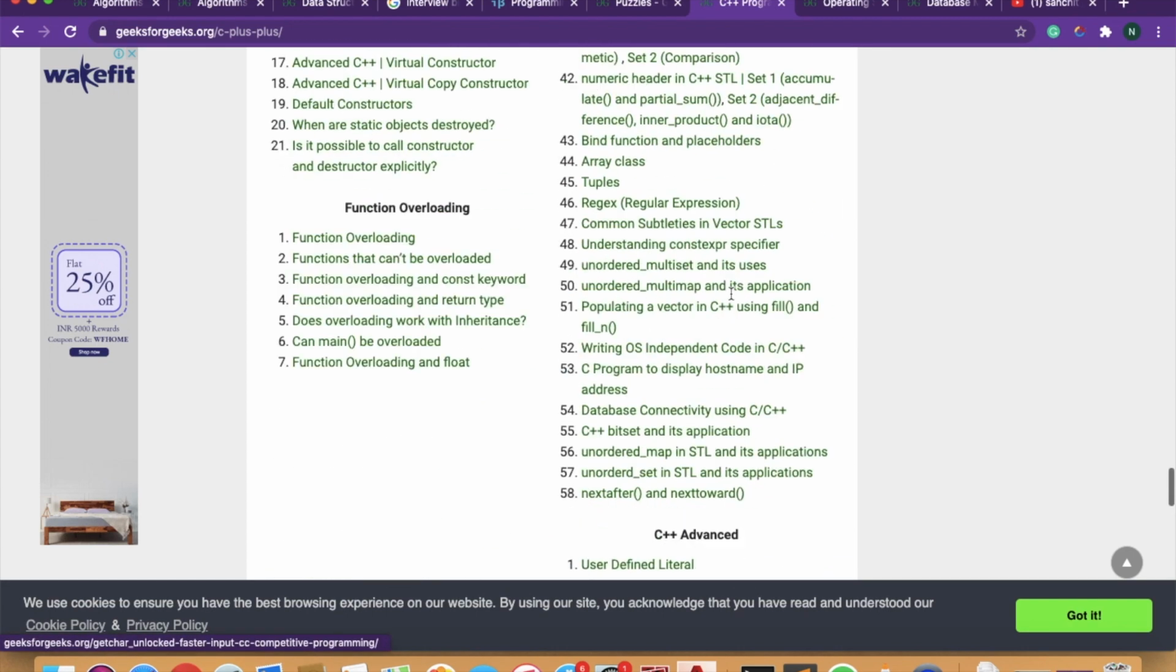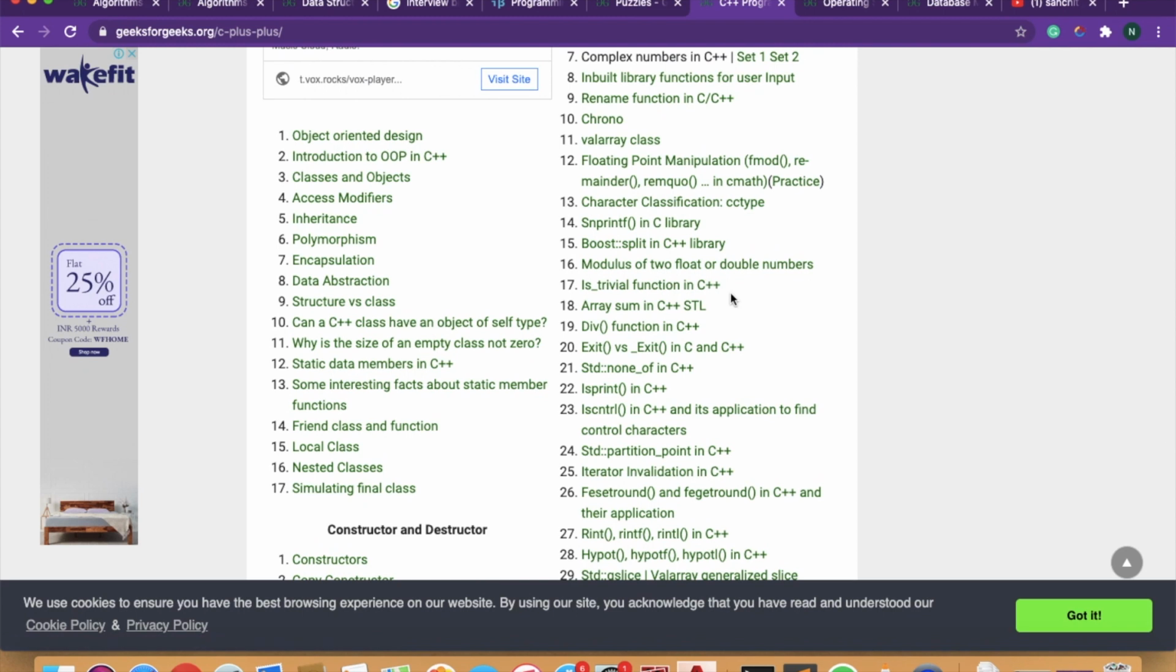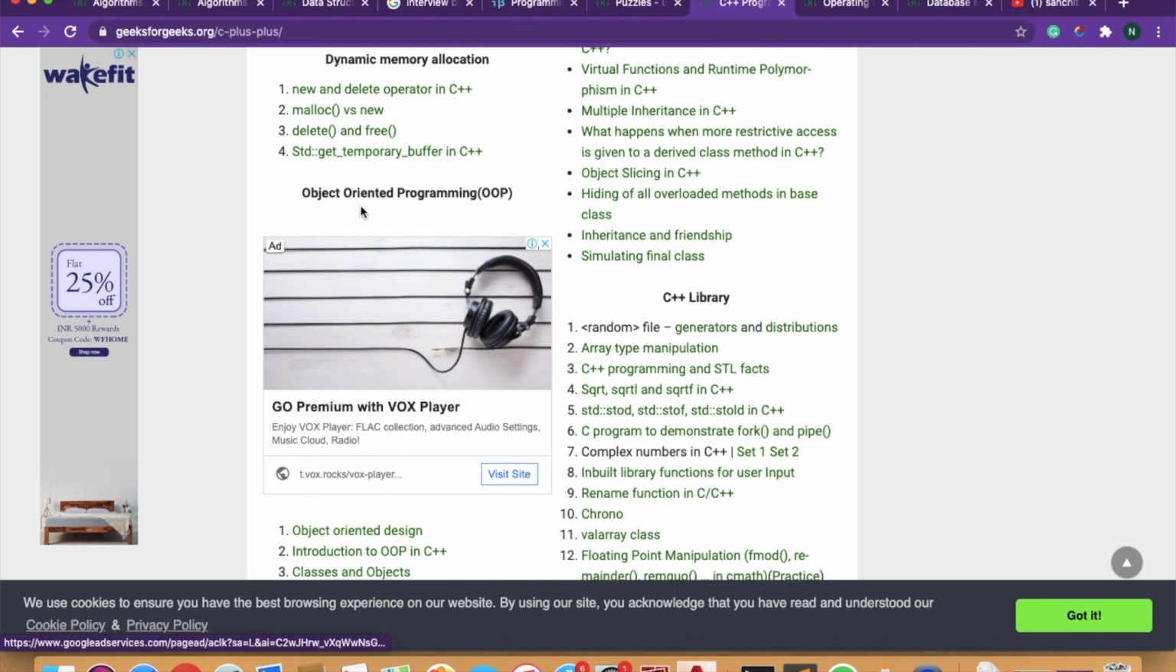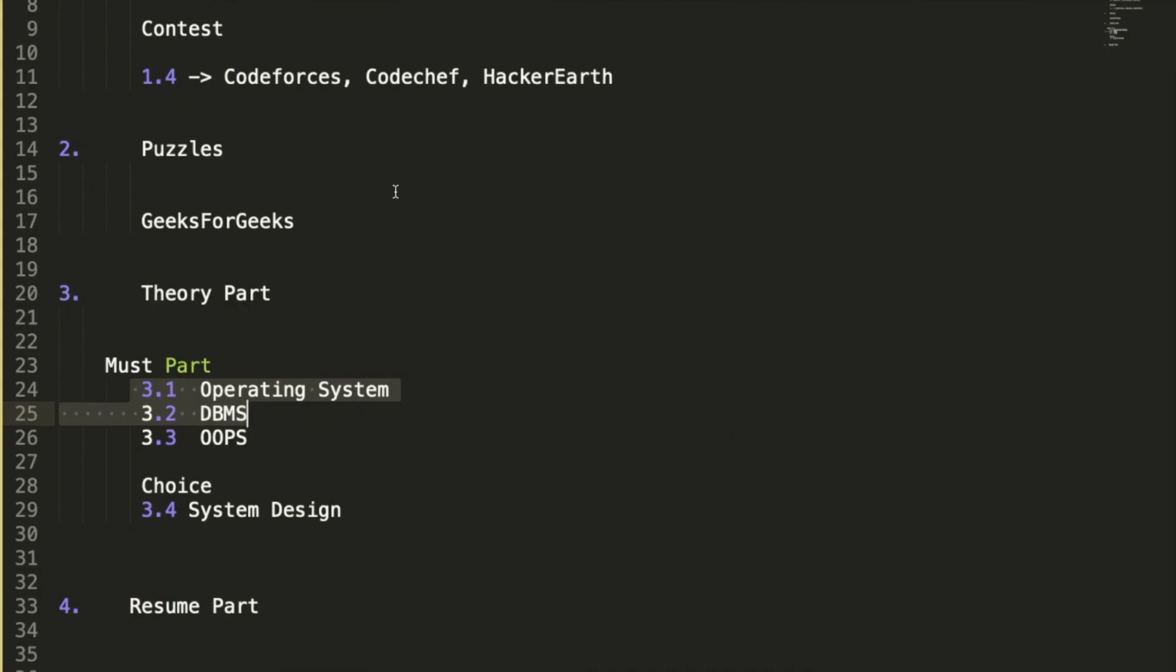Only this much is there in OOPS. I think I have told you the topics. You can just rewind and see what all topics I have told you in operating system. Now system design, I'm not going to tell you in this. And for the resume part, I will be making a video and I will be sharing my resume with you, so that you know what to write and what not to write.